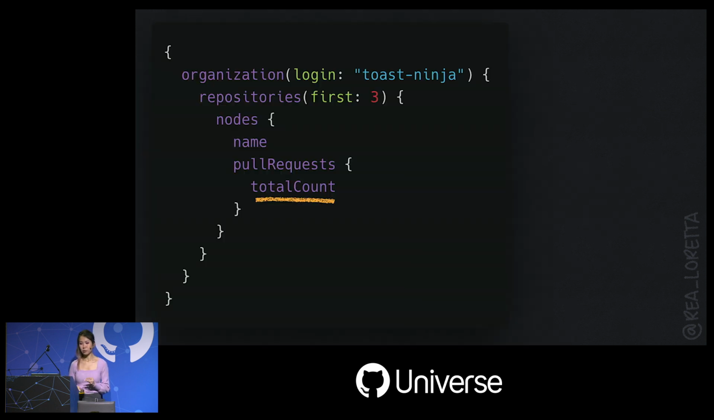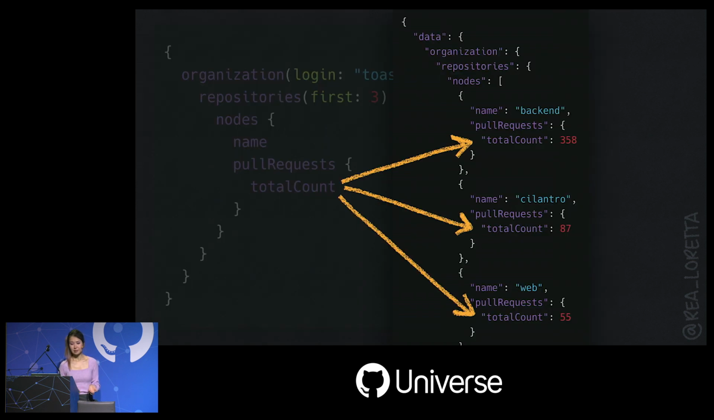This query would fetch 3 repos and a total count of PRs they have. The total count is accessible for every connection in this graph. So for any collection of nodes, we can get their total count without pulling all of the nodes. This is very useful. This is what we return.